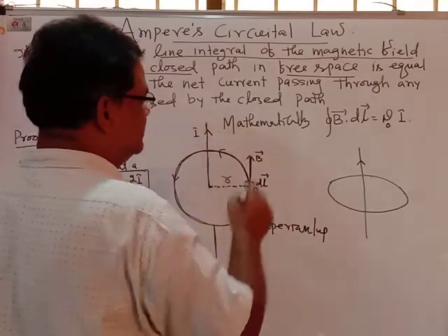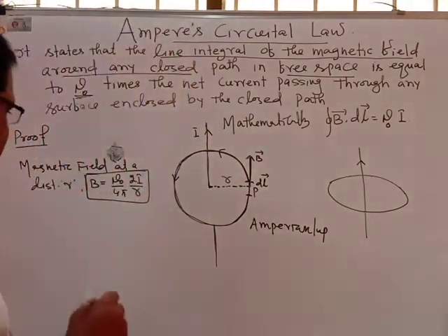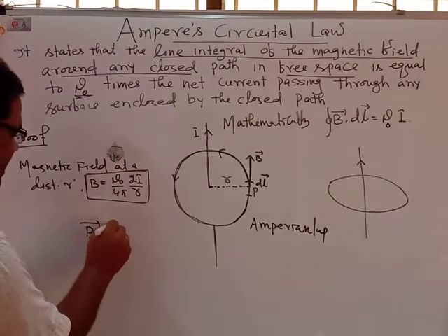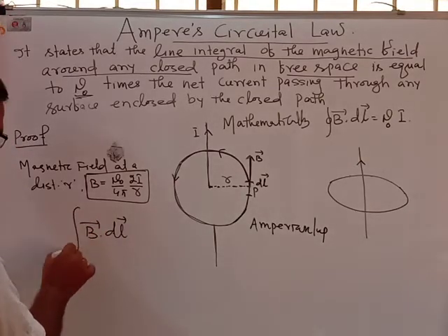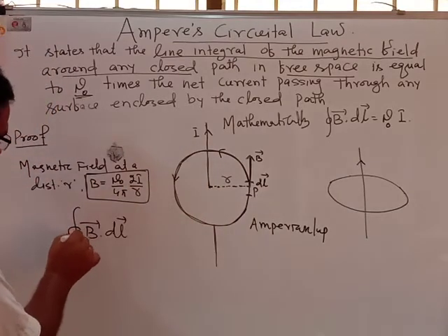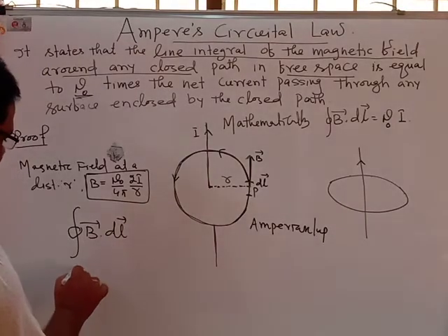If you take the line integral of that magnetic field, what will it be? It is B vector dot dl vector, the line integral along the closed path, as you are taking the completely closed path. The line integral of B dot dl along the closed path, what will be its value?